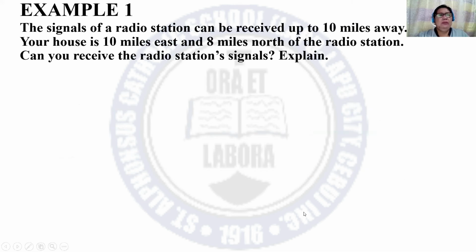Example number 1. The signals of a radio station can be received up to 10 miles away. Your house is 10 miles east and 8 miles north of the radio station. Can you receive the radio station signals? And explain. Let us recall, so this is the direction for the north, this is the west, south, and east.